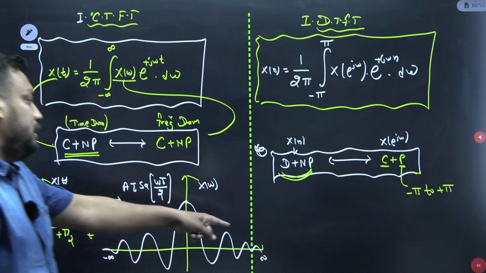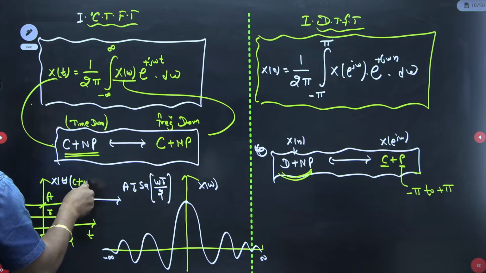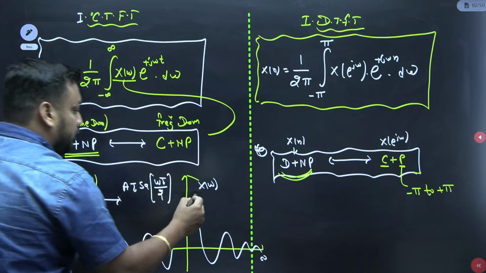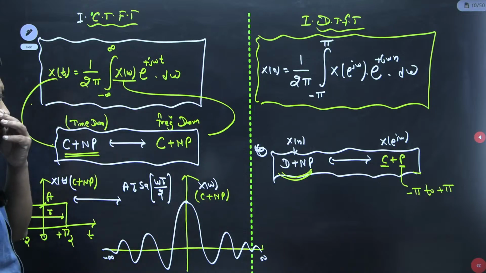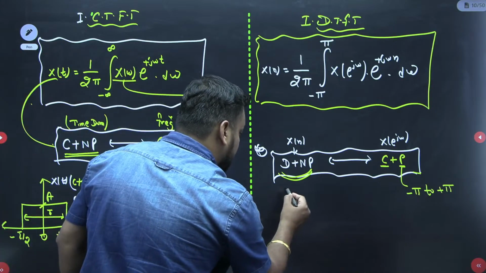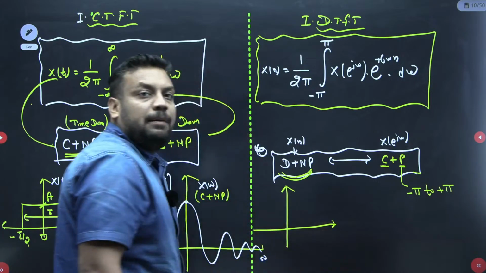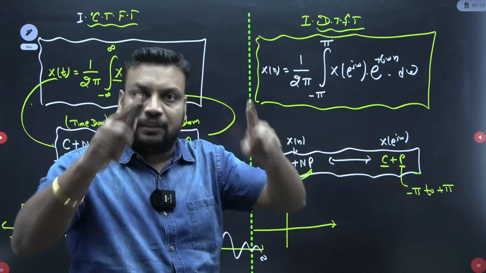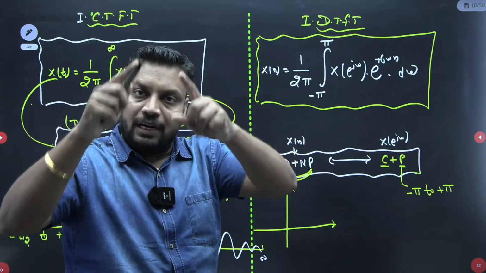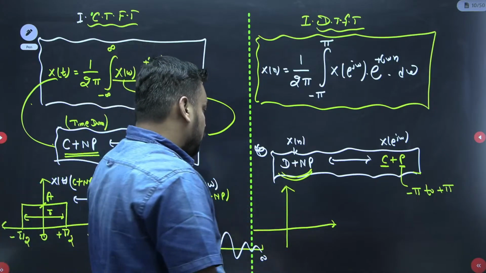But what is happening here? This is continuous plus non-periodic, and this is continuous plus non-periodic, so in the frequency domain also it is continuous plus non-periodic. But for the discrete case, if I take a rectangular pulse like this, I will prove very soon why it is periodic. I will take the example and make the curve, and we will get a curve which is periodic from minus pi to pi.